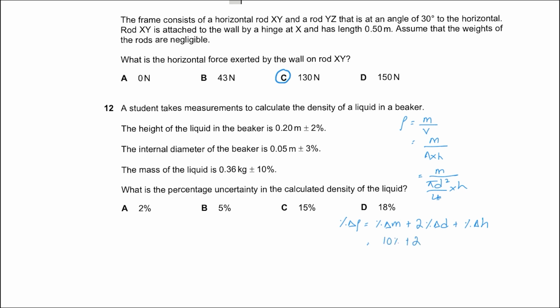So mass has a percentage uncertainty of 10%, plus 2 times the percentage uncertainty in diameter, which is 3%, plus the percentage uncertainty in height, which is 2%. This added up gives you 18%. So the answer therefore is D.